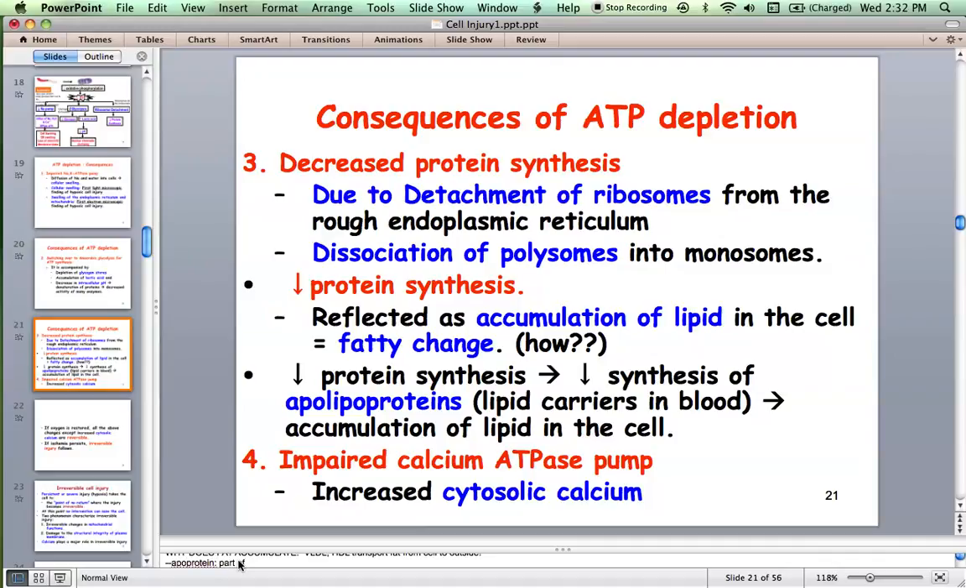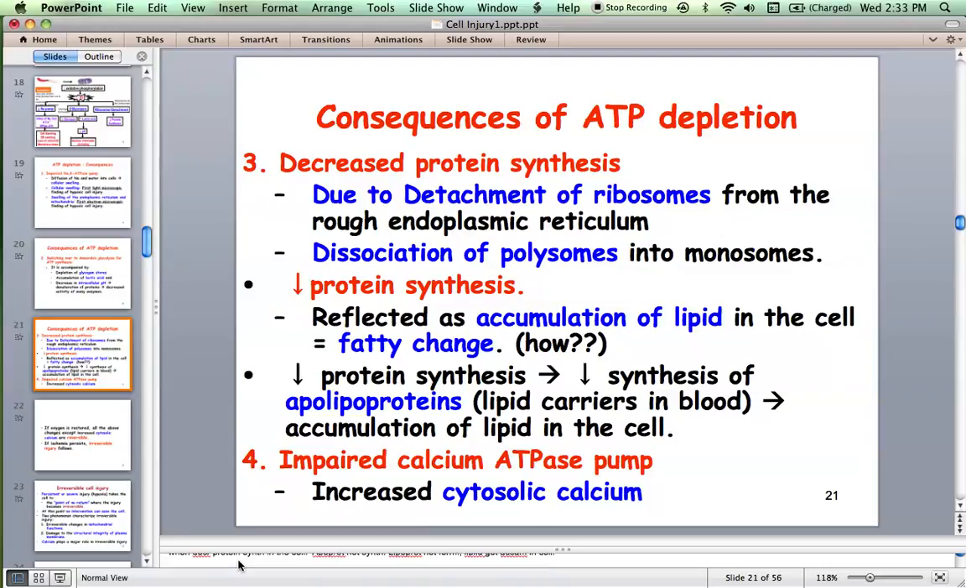Now, when there is decreased protein synthesis in the cell, there is decreased synthesis of all proteins, both structural and enzymatic proteins, including apoproteins. You got it? When apoproteins are not synthesized, your lipoprotein complex is not formed because it's lacking apoprotein. When lipoproteins are not formed, there is no way that the lipid gets out of the cell. So the lipid gets accumulated within the cell. Very, very important. Please remember this concept. You want me to explain again or you got it? Got it.